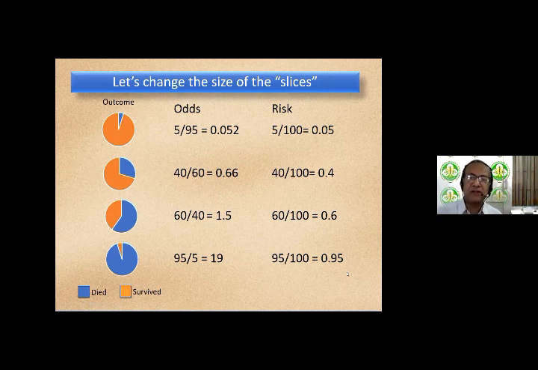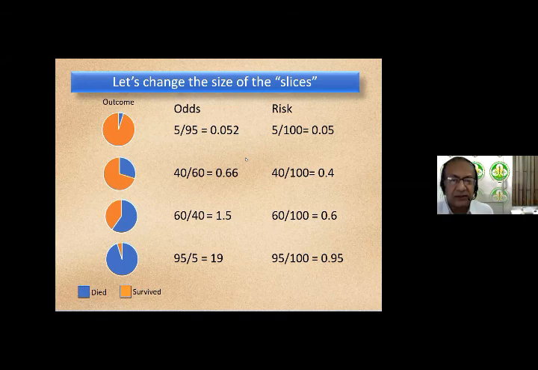So you may have observed a few things. One is, if the number of events occurring is very small, as in the top example, only 5 people died, then the odds approximates the risk. The two are almost the same, right? As the number of events increases, the odds keeps diverging from the risk. So the gap between odds and risk becomes huge when the number of events becomes large, which is exemplified by the bottom, where there is a massive difference between 19 and 0.95.